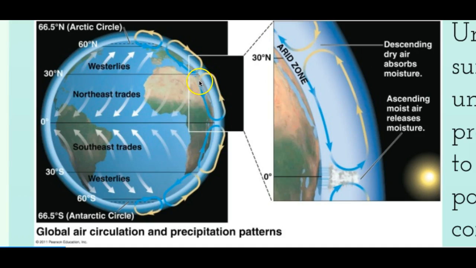You can also have air going from the Tropic of Cancer to the equator. And this air tilts to the left in the northern hemisphere. And this is caused by the rotation of the Earth itself. And same thing over here, because we have air going this way, we have all the air going from here to here, and it tilts toward the left.